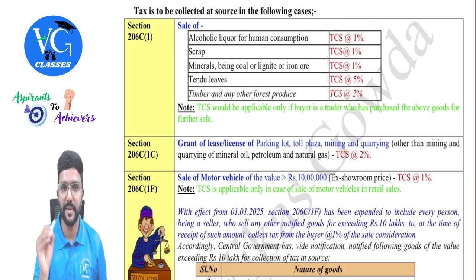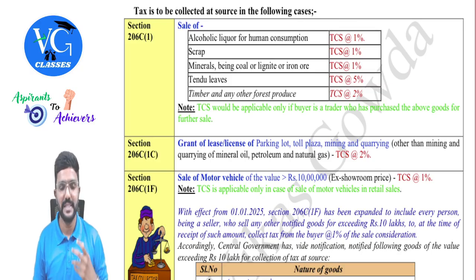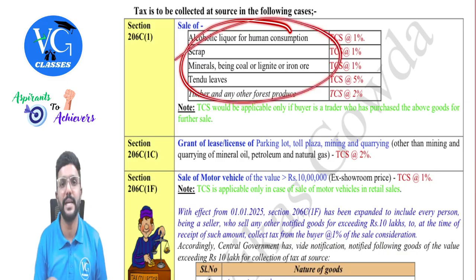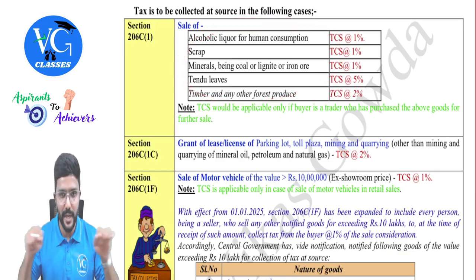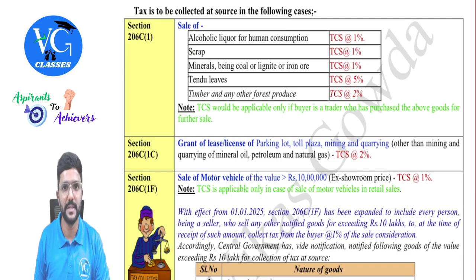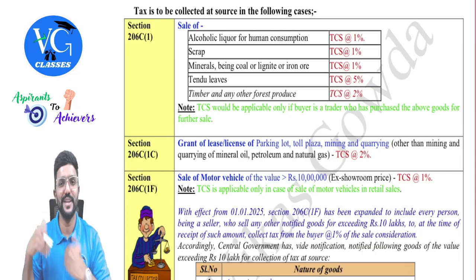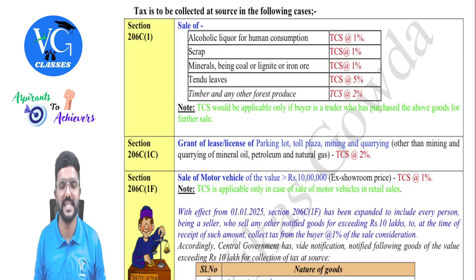But TCS is applicable only if it is for further sale. Sir, what if I am purchasing any of these items for my personal consumption or to use it as a raw material in my manufacturing process? Then no TCS, guys. No TCS. For example, assume a person is purchasing alcohol for his personal consumption. Should he pay TCS? No, the seller will not charge TCS.